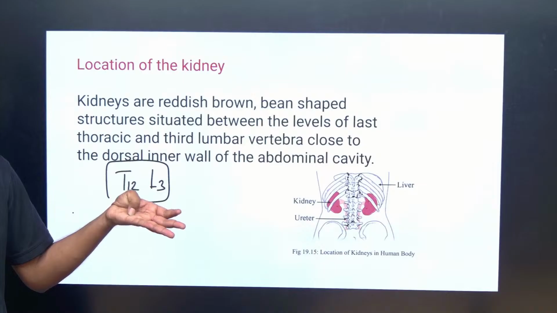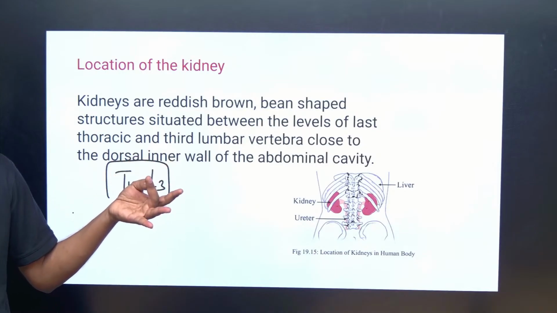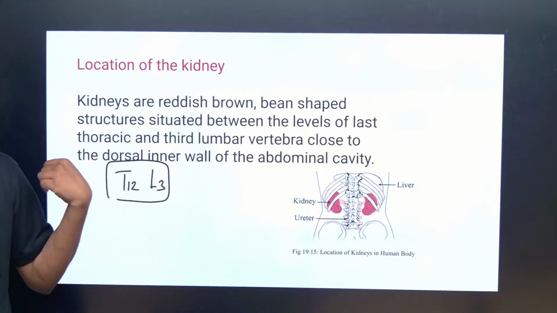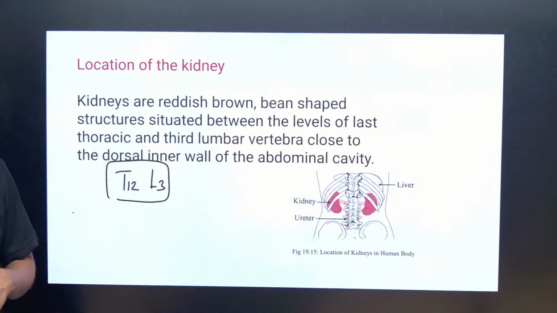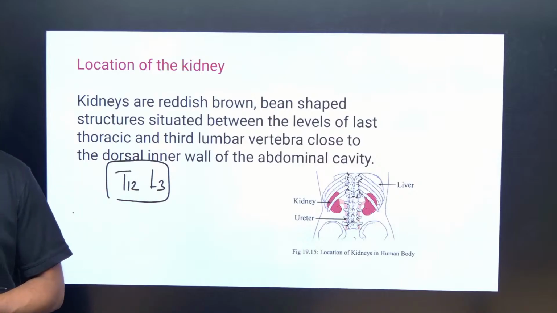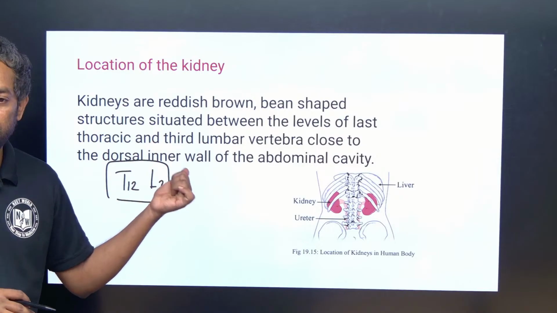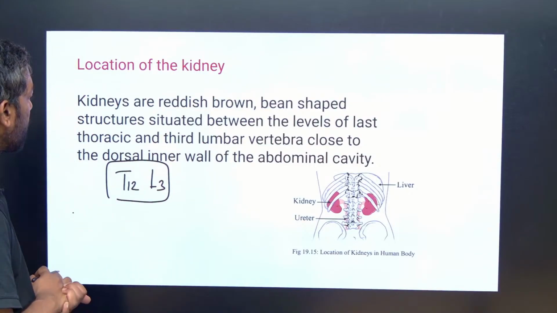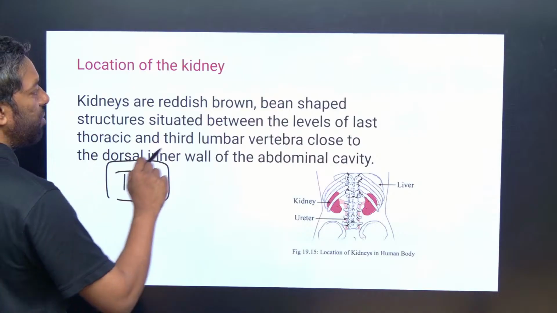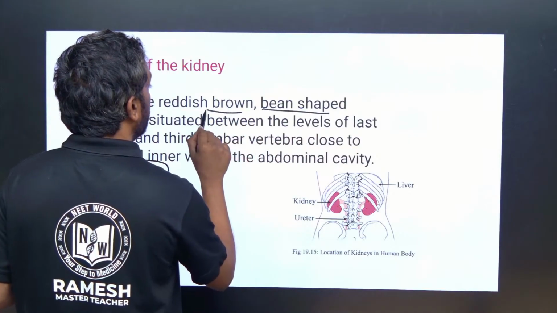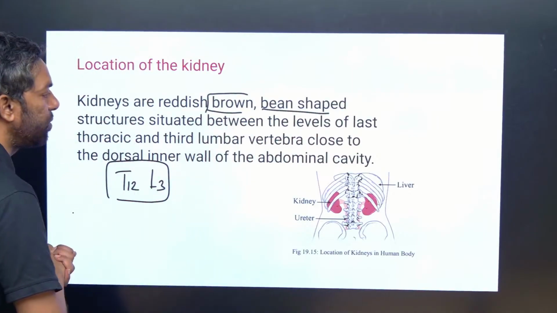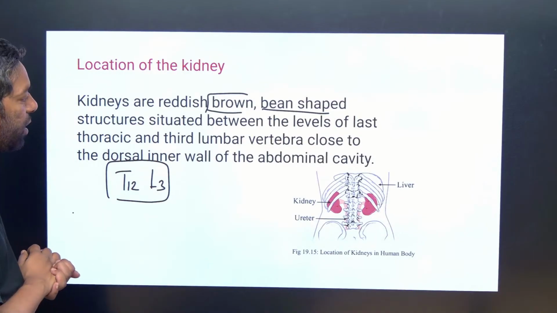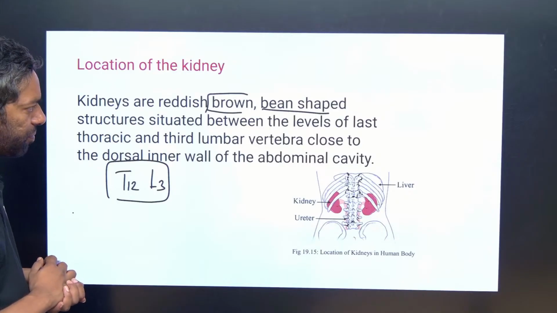Cervical, thoracic, lumbar. Okay, lumbar is the 5 bone structure of the vertebral column, which is third lumbar. Up to the third lumbar, from the last thoracic up to the third lumbar, the kidney is located. This is important, and they won't ask you about it being bean shaped, reddish brown. They can ask you, guys. The kidney is at the dorsal inner wall of the abdominal cavity.